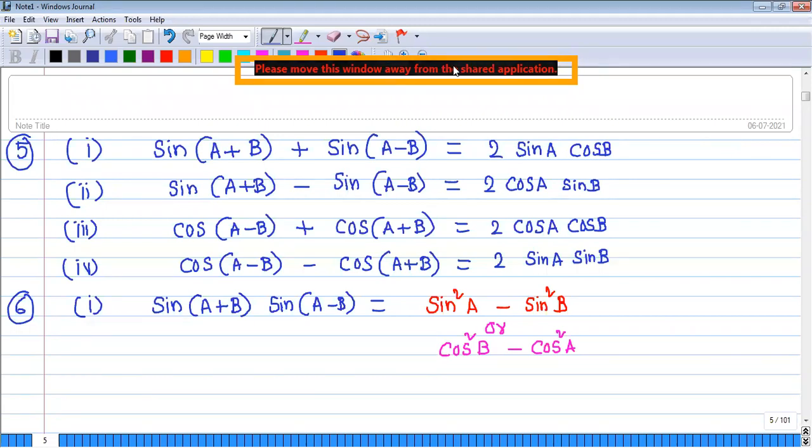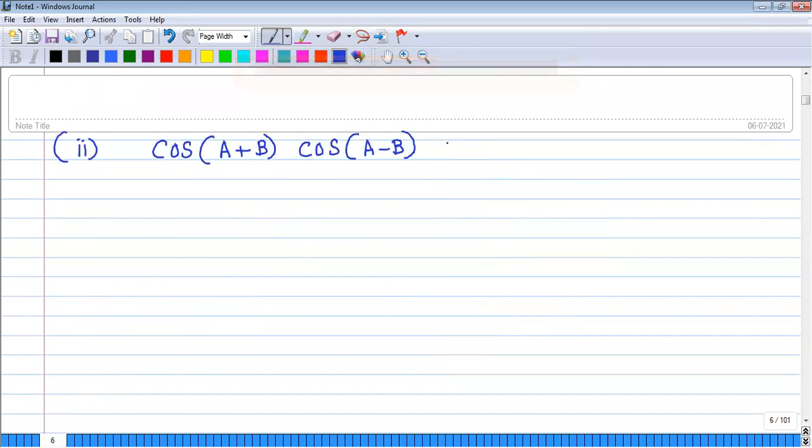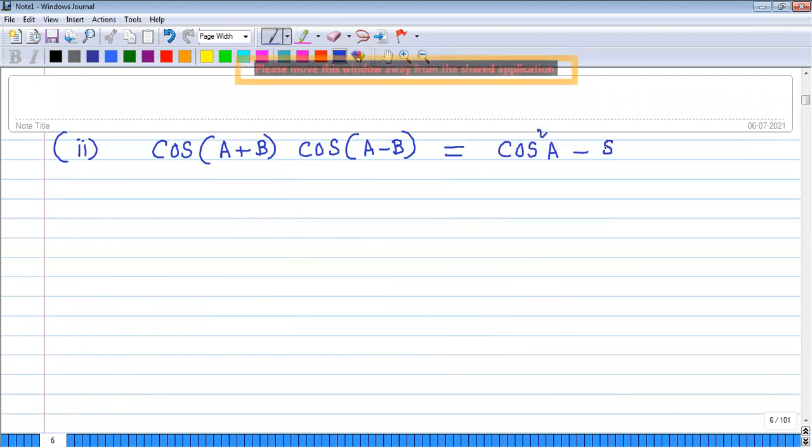Shall I move to the next page? Yes, sir. Cos of A plus B into cos of A minus B is always cos square A minus sin square B, or cos square B minus sin square A.